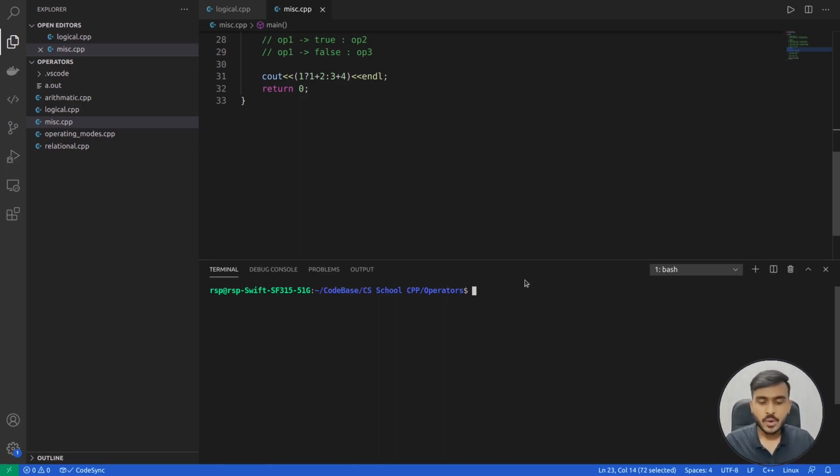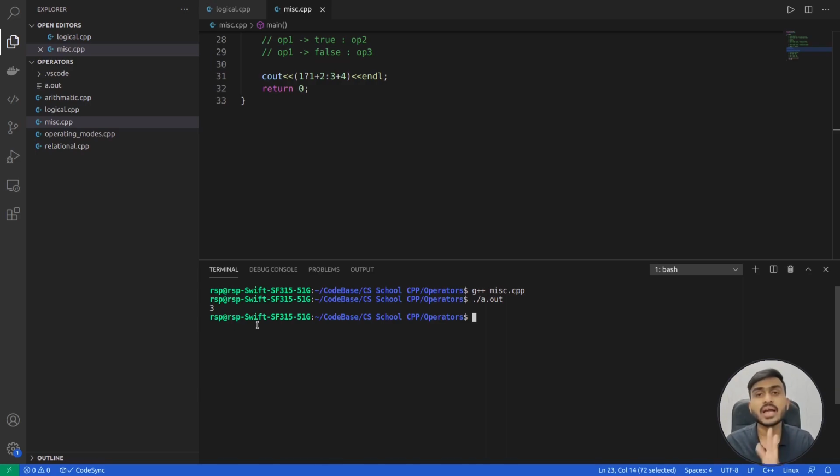Now let's quickly compile this code and see what we get as the output. I'll write g++ miscellaneous.cpp and then I'll execute it. You can see we are getting output as 3. Now why are we getting output as 3? As I have told you in the description of this operator, if operand 1 evaluates to true, now let's see in this case what operand 1 is evaluating to. In this case my operand 1 is 1.